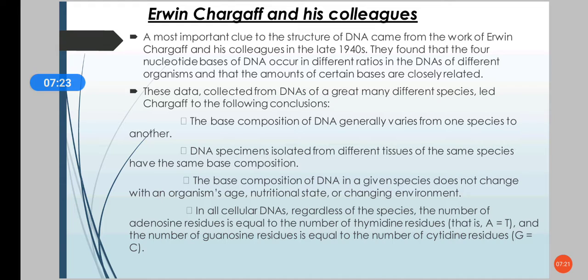The last conclusion was that, regardless of the species, in all cellular DNA, the number of adenosine residues is equal to the number of thymine residues, and the number of guanosine residues is equal to the number of cytidine residues. That was an important conclusion.